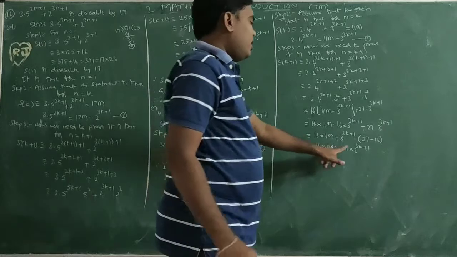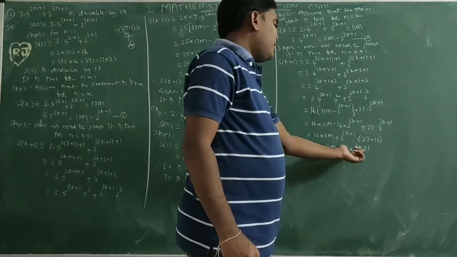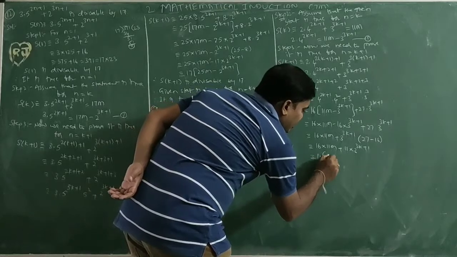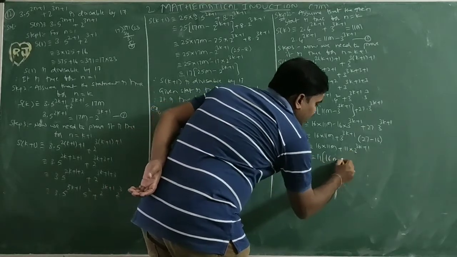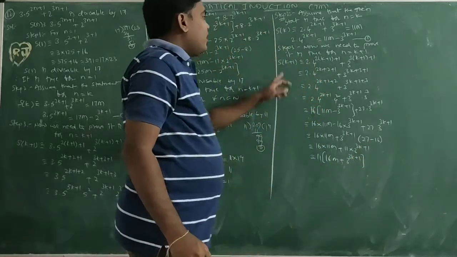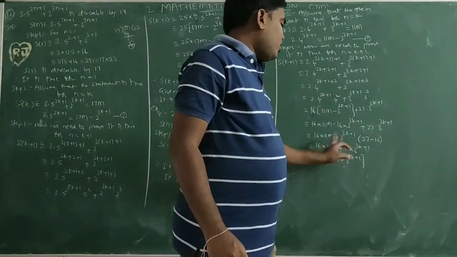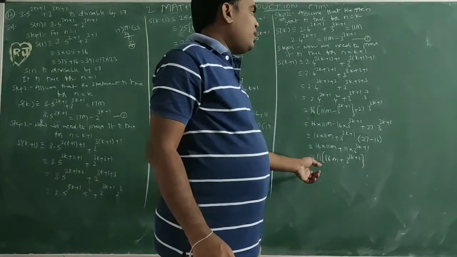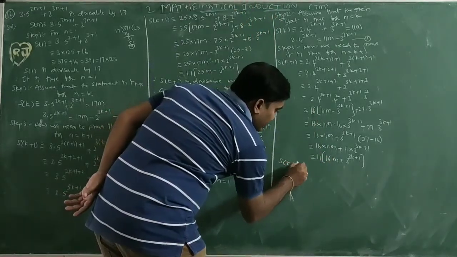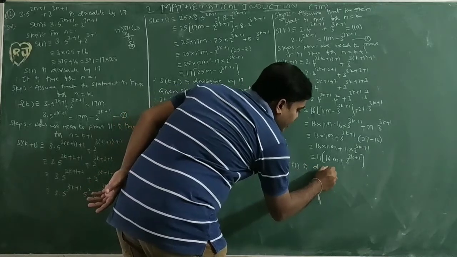Both terms contain 11, so taking 11 common, we get 11 times (16m plus 3 power (3k plus 1)). So S of k plus 1 is a multiple of 11, so it is divisible by 11.